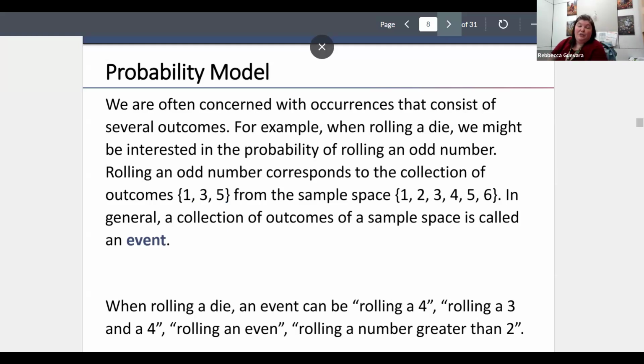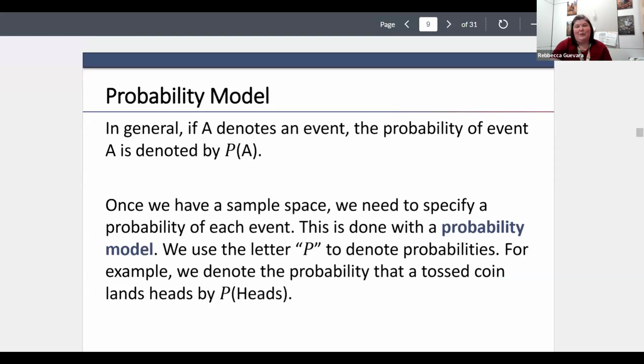So in general, if A denotes an event, and sometimes we use E as another common one, the probability of event A is denoted by P(A). Once we have a sample space, we need to specify a probability of each event. This is done with a probability model. We use the letter P to denote probabilities. For example, if we wanted to note the probability that a tossed coin lands on its head, then we'd say P(heads).